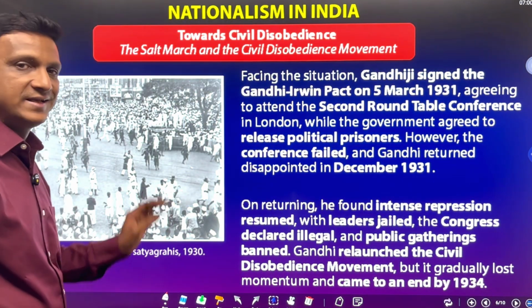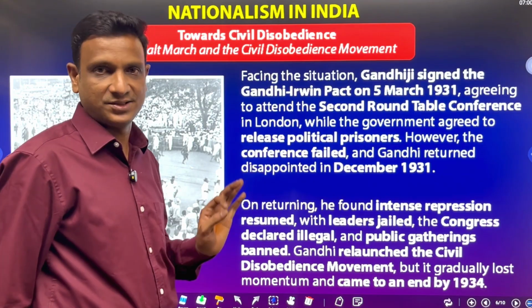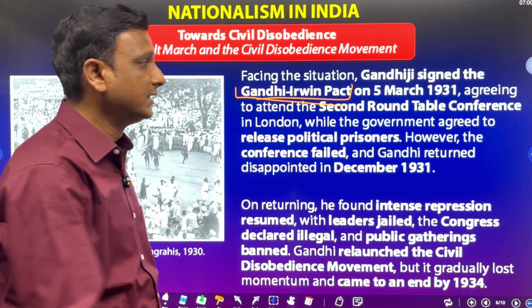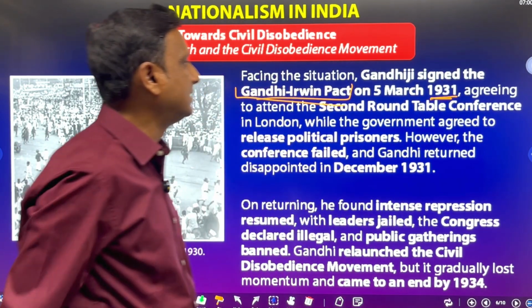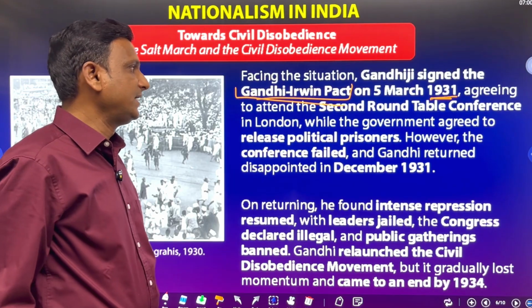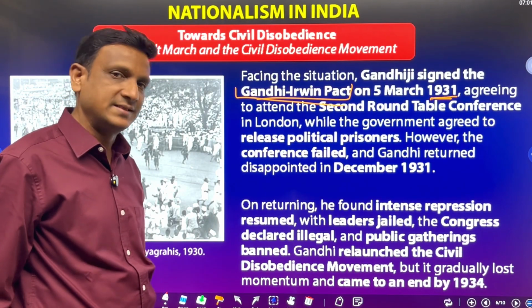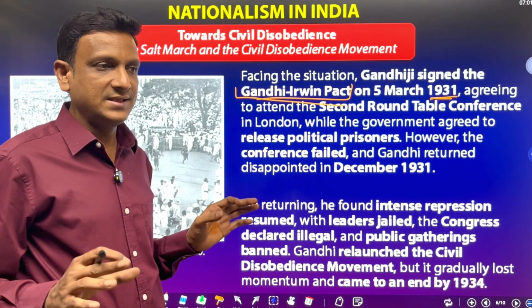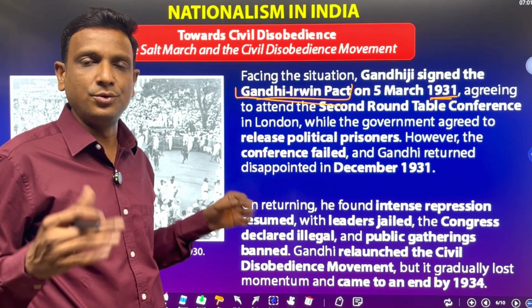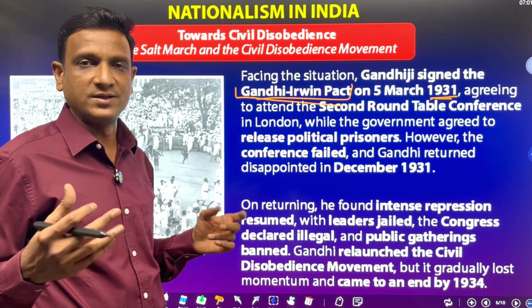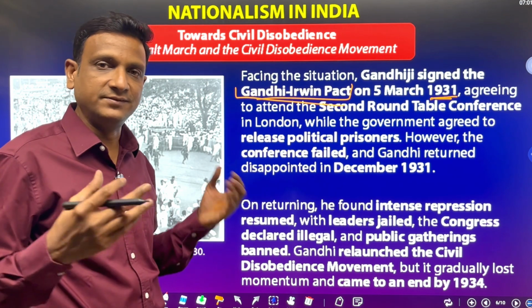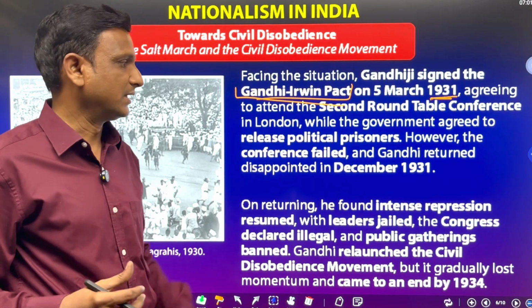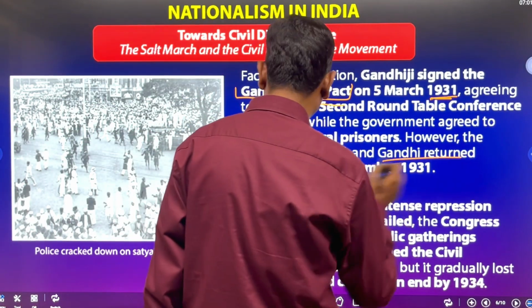Next. Facing this situation, Gandhiji signed a pact called the Gandhi-Irwin Pact on 5th March 1931, agreeing to attend the second round table conference in London. Gandhiji thought the British were going to announce some freedom or something. With that anticipation, he went to the round table conference, but he came back with disappointment. Nothing was done over there.